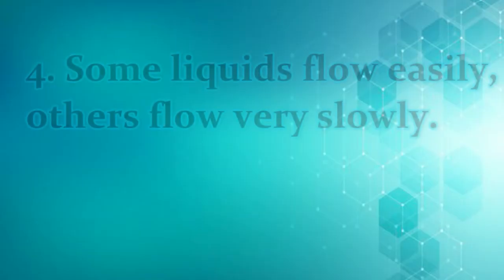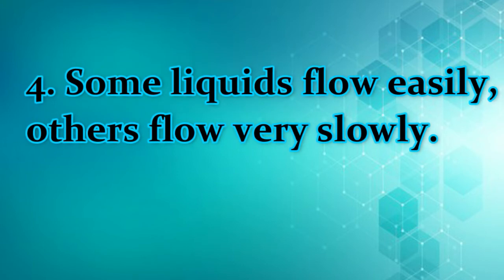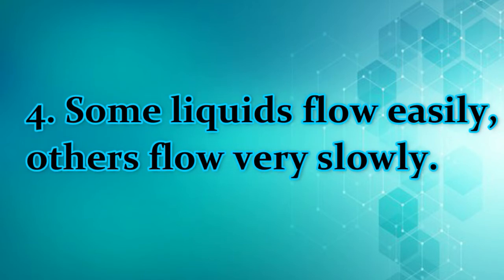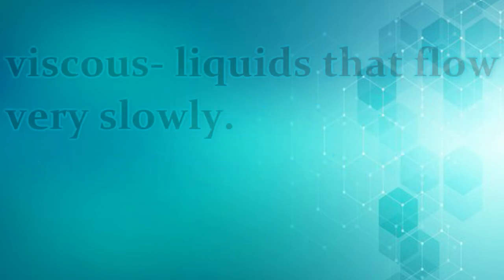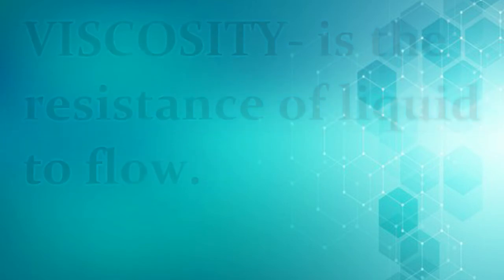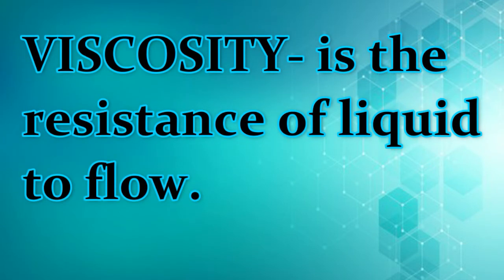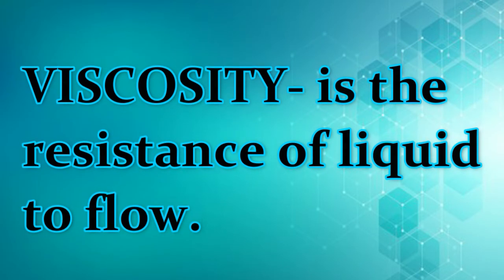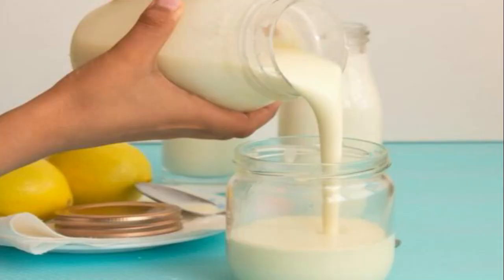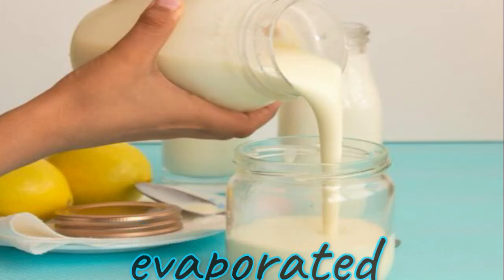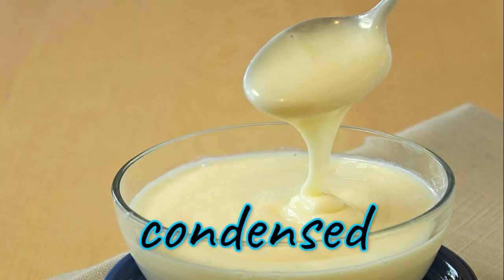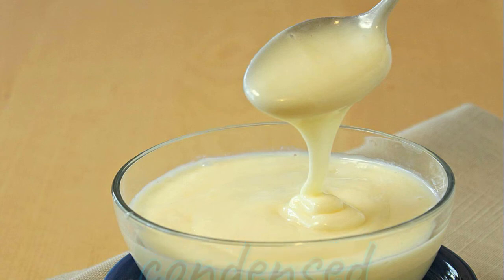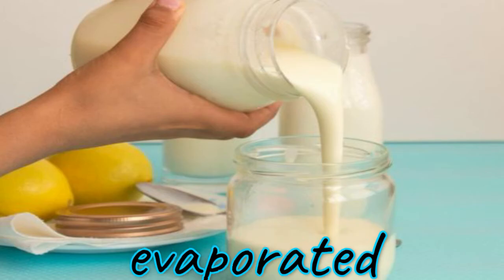Some liquids, like water, flow easily. Other liquids like oil flow very slowly. Liquids that flow very slowly are described as viscous. Viscosity is the resistance of liquid to flow. This is because the molecules in a viscous material are strongly attached to each other. Which flows easily? Evaporated milk or condensed milk? The condensed milk, which does not flow easily, is more viscous than evaporated milk, which flows easily.